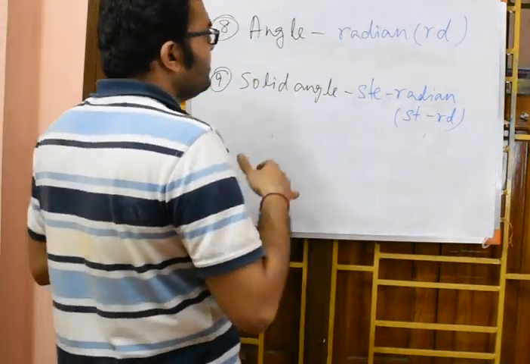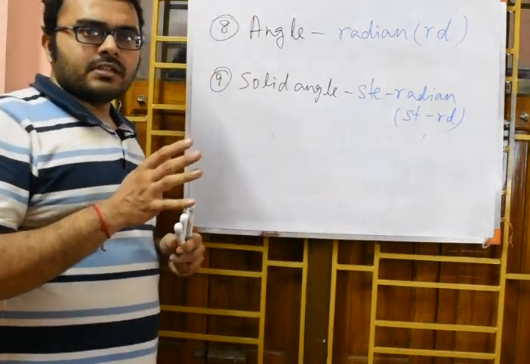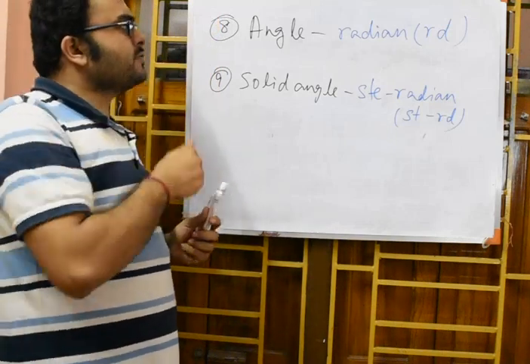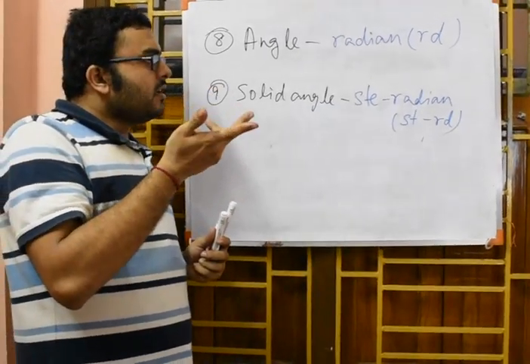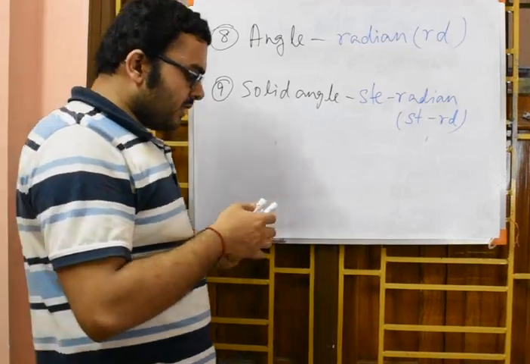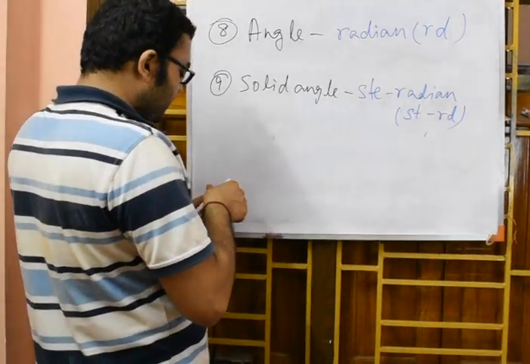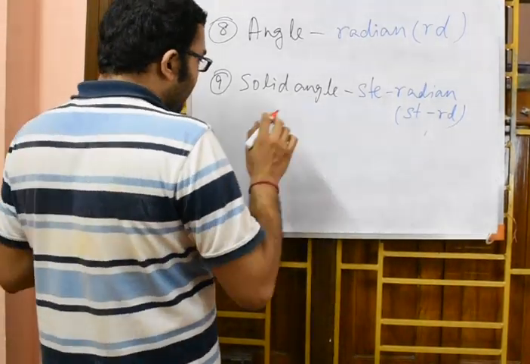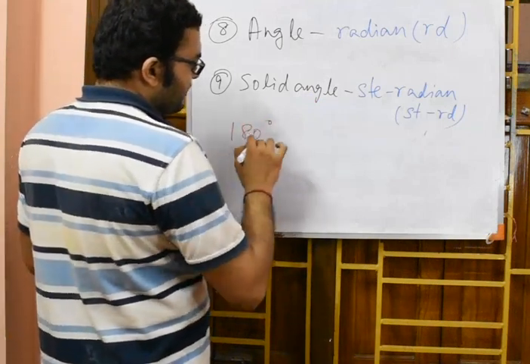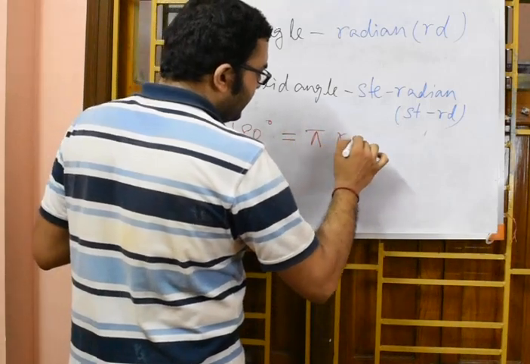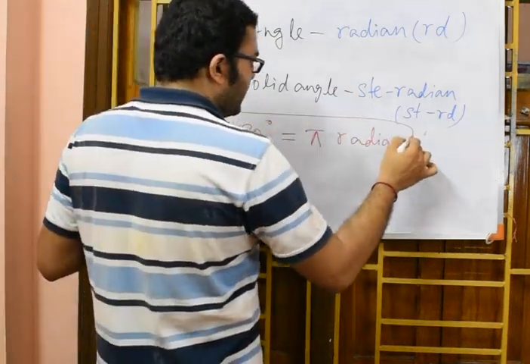Okay, so these are the fundamental physical quantities and their respective SI units. You might be curious to know what the relation is between the radian and the degree. If I am stating the relationship between the two units, radian and degree, I can write: 180 degree is equal to pi radian. Just remember this relation. 180 degree is equal to pi radian.